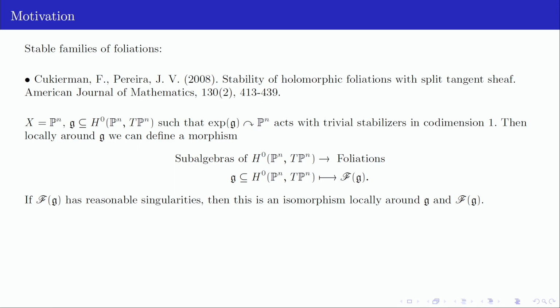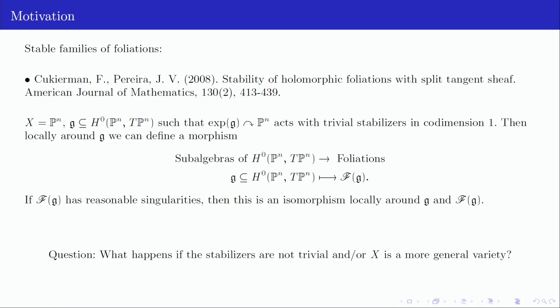What they prove is that if this foliation has, say, reasonable singularities, where this depends on its codimension, this is something different, then this morphism here is an isomorphism locally around these points of G and f of G. So to me, the natural question was, okay, what happens if the stabilizers are not trivial, so we have a more general action, or X is not the projective space, right? So this is the question I address in this work.